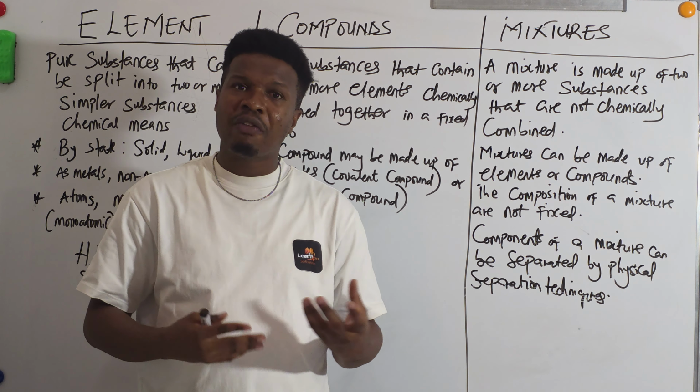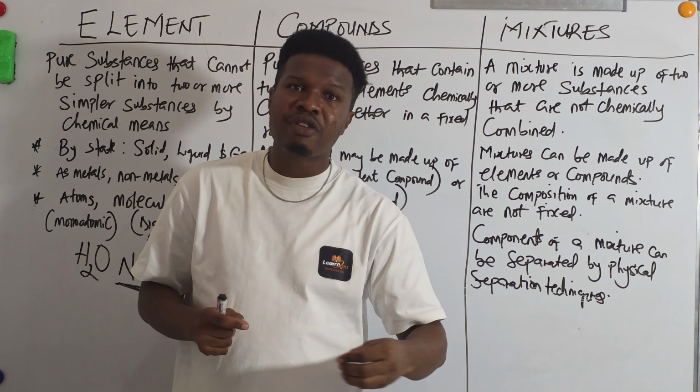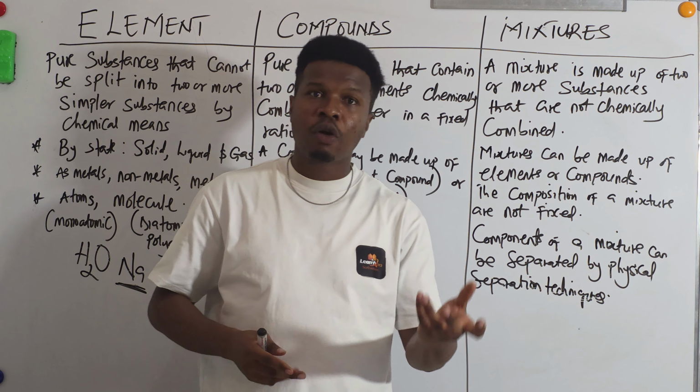Urine, for example, is a mixture. There are several mixtures you can think of. Anything you can separate by physical means is a mixture. So the difference between a mixture and a compound is that mixtures are not chemically bonded and can be separated by physical means, but compounds are chemically bonded and cannot be separated by physical means. Instead, you can only separate them using a chemical reaction if need be. So these are the key points. Looking at these three, elements, compounds and mixtures, I believe you should understand the difference between them, and be able to give an example or know which one is which when you are called upon.